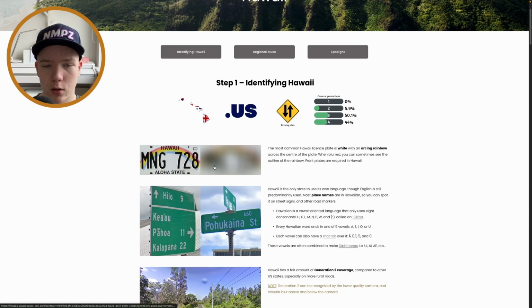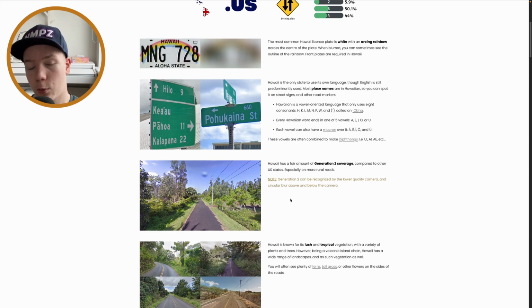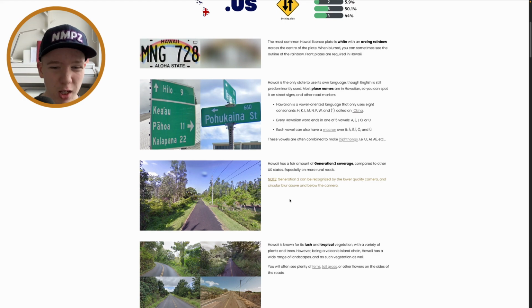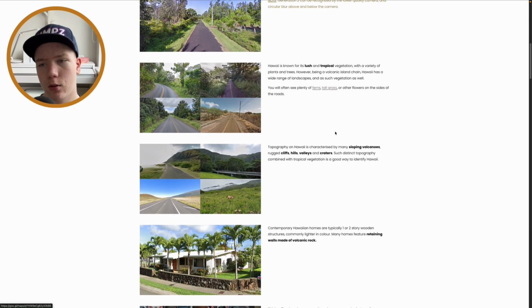So Hawaii is, yeah, you will see in Hawaii the language and place names and that stuff looks really different from just the normal American English place names. And they do have quite a bit of Gen 2 coverage. Alaska also has a lot of Gen 2 coverage. And Alaska, I think, does have some Gen 1 as well. Hawaii does not have any Gen 1, it looks like. But Alaska also, by the way, has ShitCam. Really little bit, but some. So yeah, it's large and tropical vegetation and some volcanoes as well.